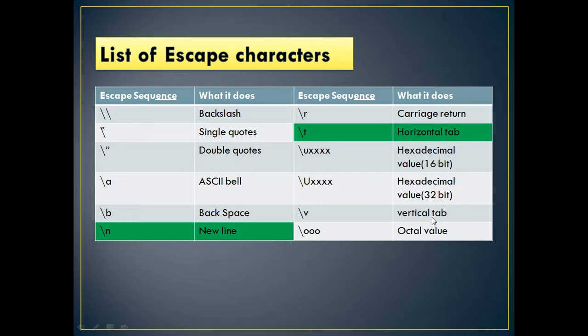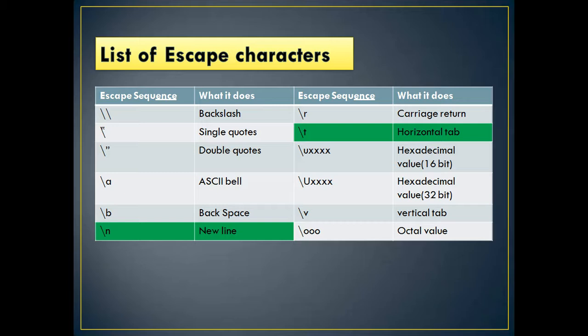Similarly, hexadecimal 16-bit, hexadecimal 32-bit, vertical tab like slash t, slash v, octal value 000. Now, first of all you have to understand what escape sequence characters are. They are also called non-graphic characters. Our normal characters, as and when you type, appear on the screen. That's why they are also graphical characters.